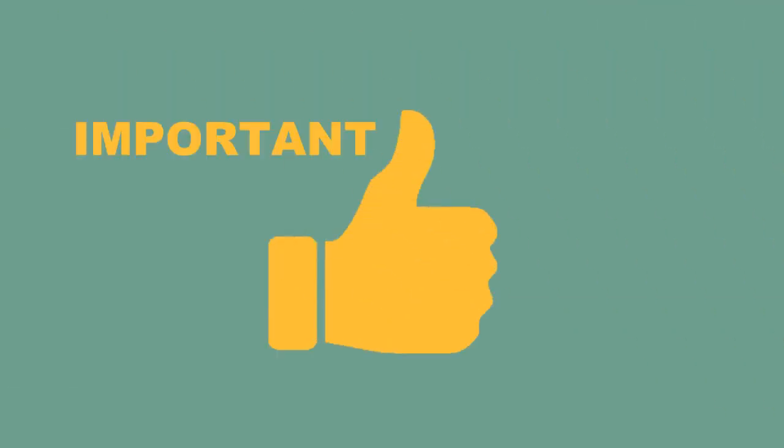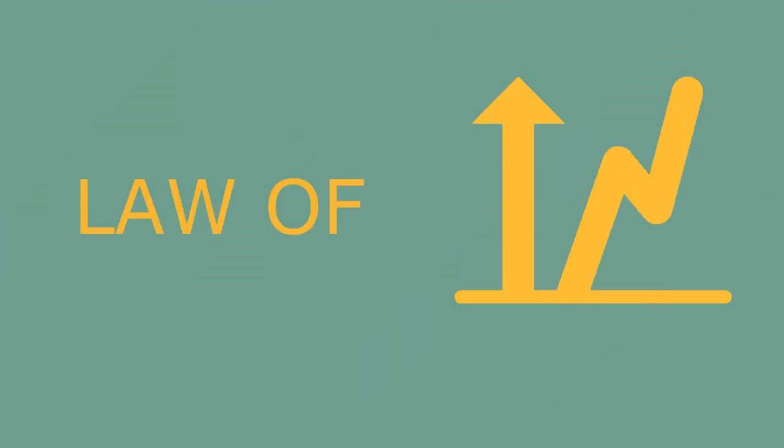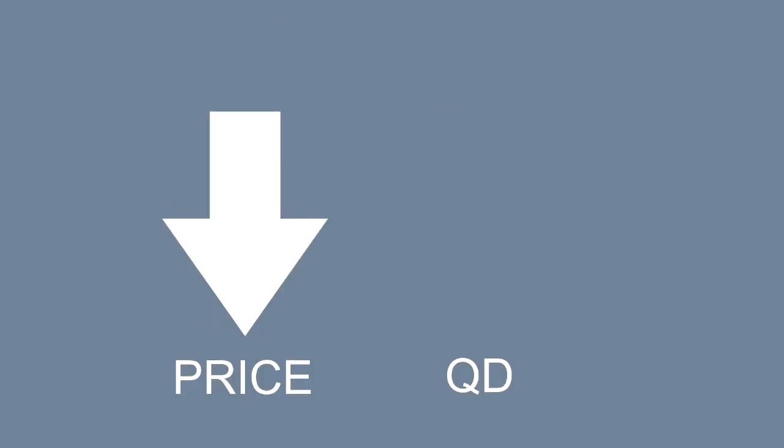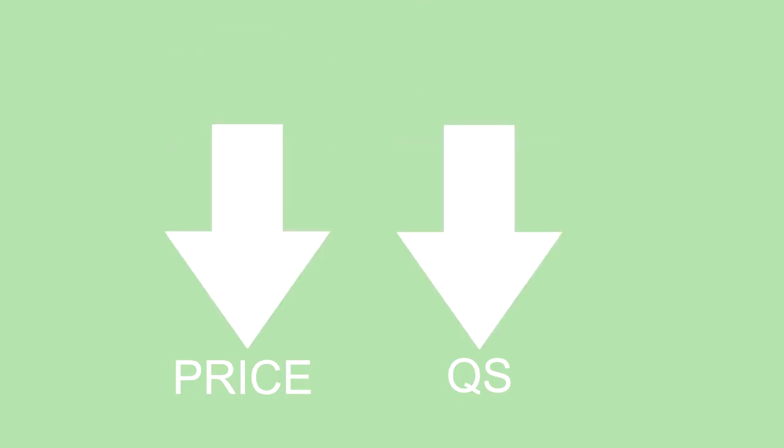Lastly, one of the most important topics in economics is the law of demand and supply. Law of demand is the negative relationship between price and quantity demanded. Therefore, as price rises, quantity demanded decreases. As price falls, quantity demanded increases. While law of supply is the positive relationship between price and quantity supplied. Therefore, as market price increases, quantity supplied also increases. As market price decreases, quantity supplied also decreases.